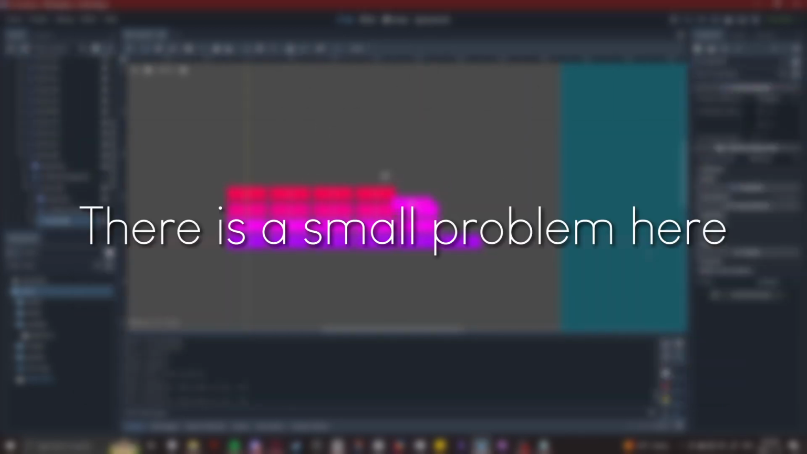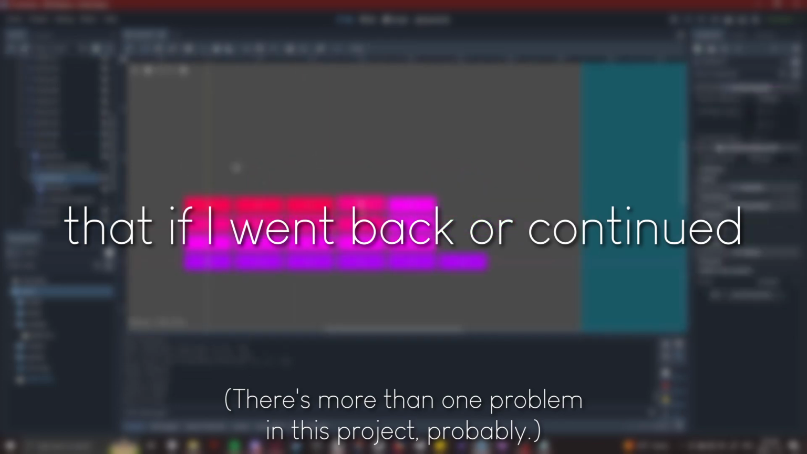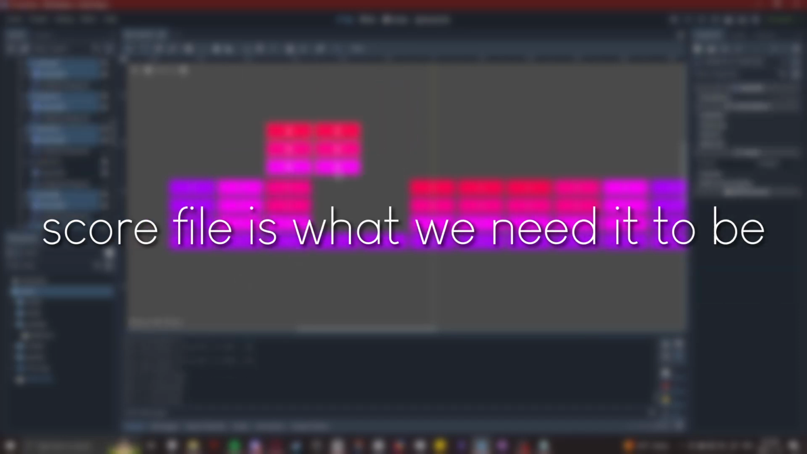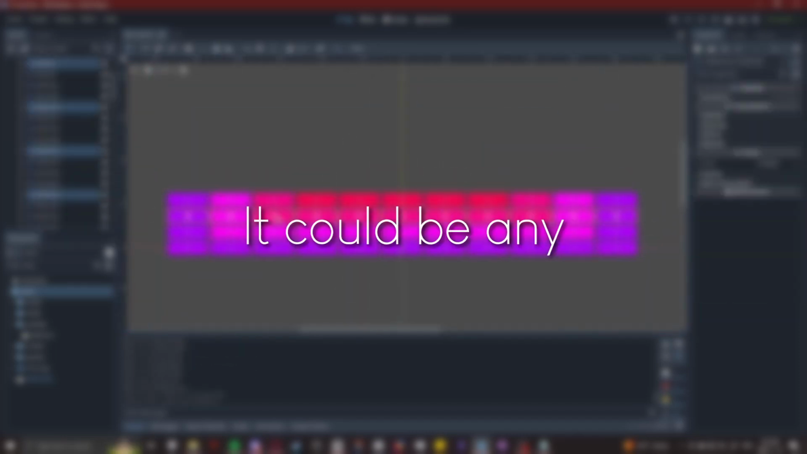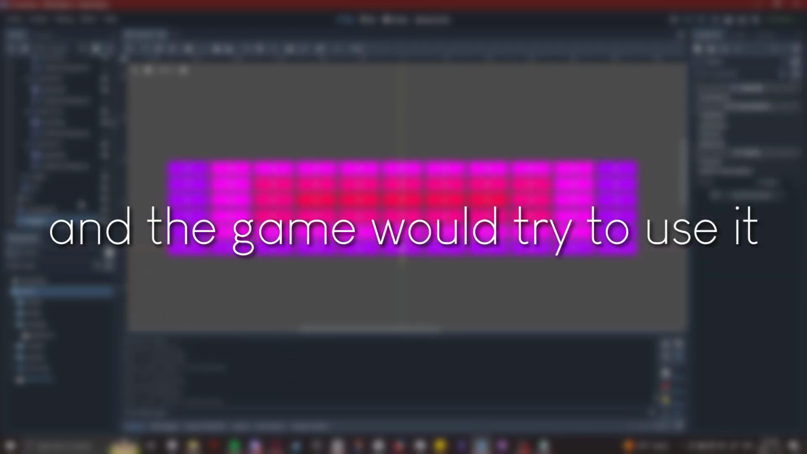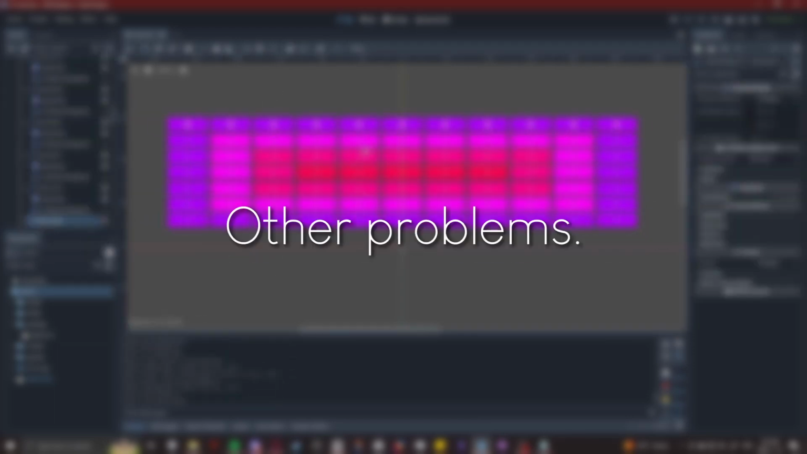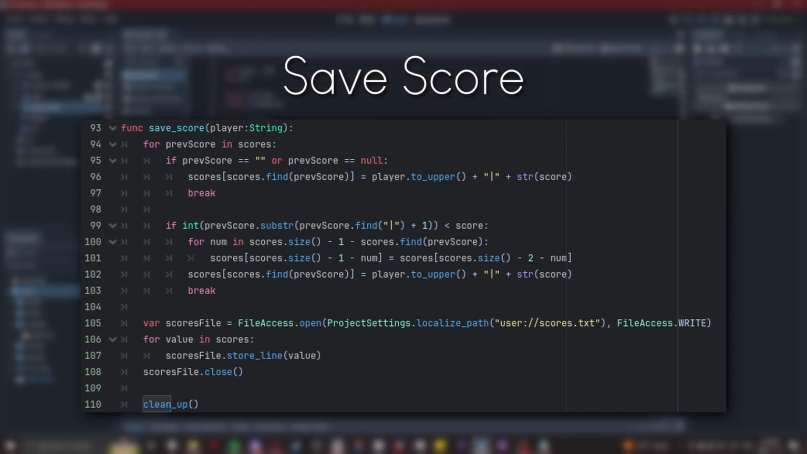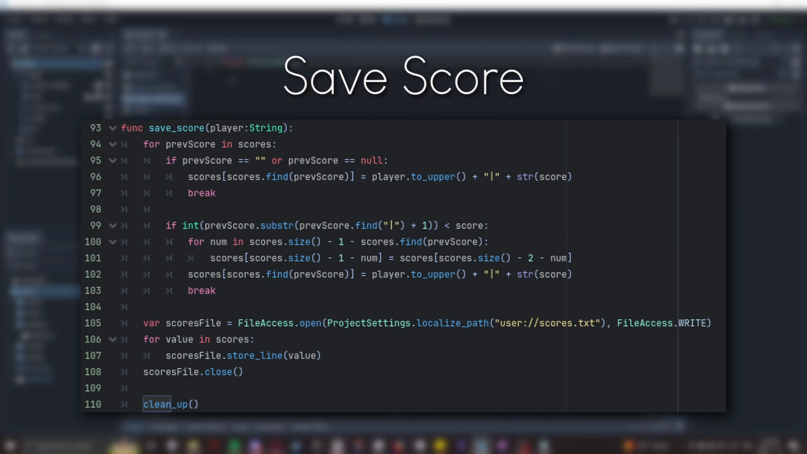There is a small problem here that if I went back or continued the process, I would have to fix. That being, the game doesn't actually check to make sure the score file is what we need it to be. It could be any file named scores.txt, and the game would try to use it, possibly causing an error or other problems. When we have a score that's high enough to save, we loop through our array to find the right spot, shuffling around the other scores as necessary. Then we load them to the scores file and run cleanup. Pretty simple.